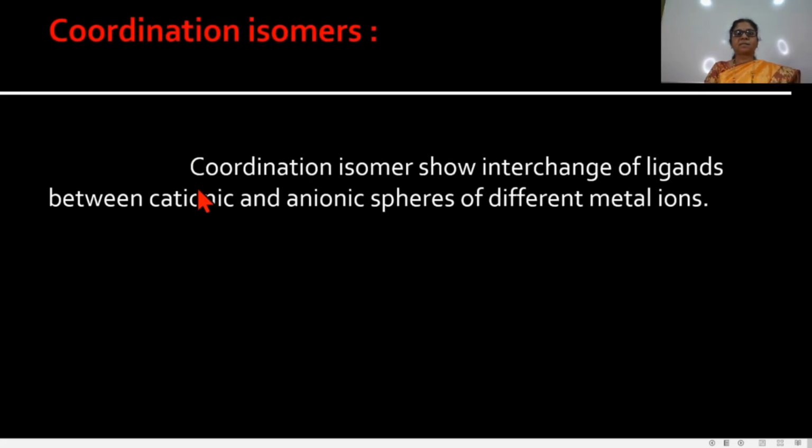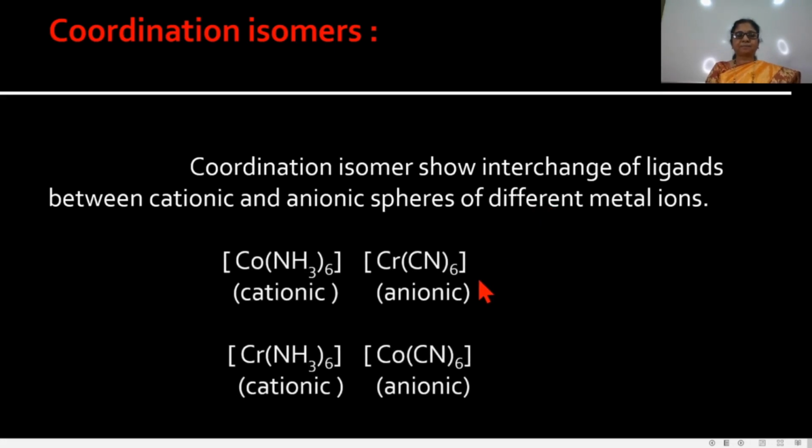Now see next, the coordination isomers. The coordination isomers show interchange of ligands between cationic and anionic sphere of different metal ions. For example, this one, [Co(NH3)6][Cr(CN)6]. These are the coordination spheres. It is the cationic sphere and it is the anionic sphere.